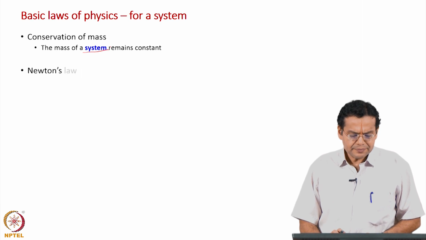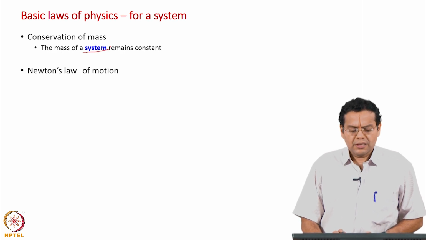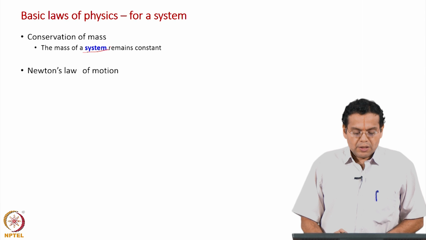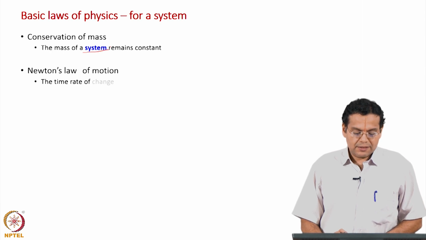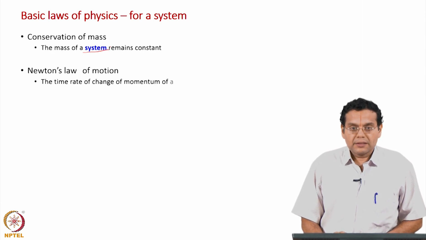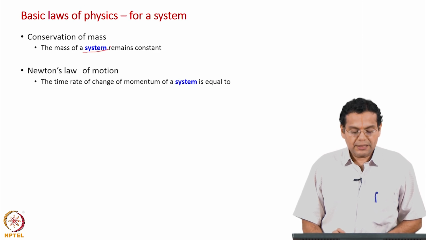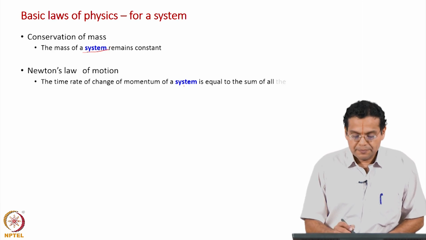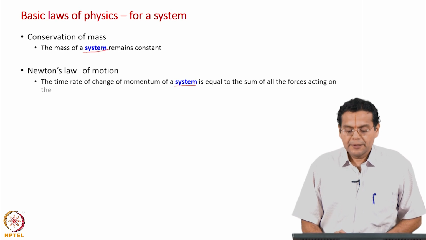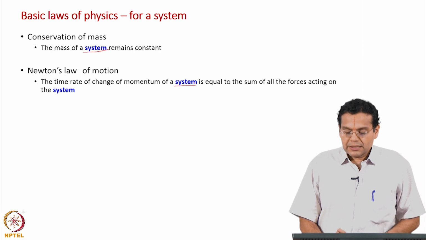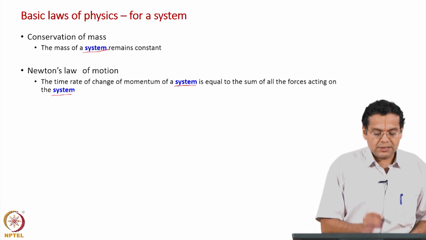Next, Newton's law of motion. Let us state that the time rate of change of momentum of a system, I have emphasized that, is equal to the sum of all the forces acting on the system.